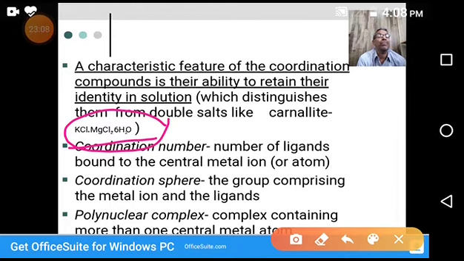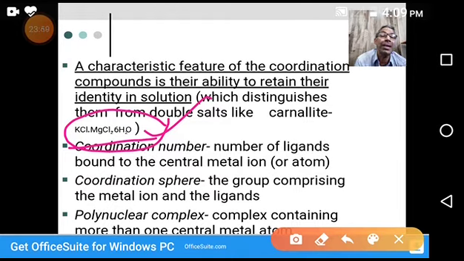The compound dissociates into different ions, each exhibiting its specific property. The solution gives tests for potassium ion, magnesium ion and chloride ions. So carnallite is losing its own identity.